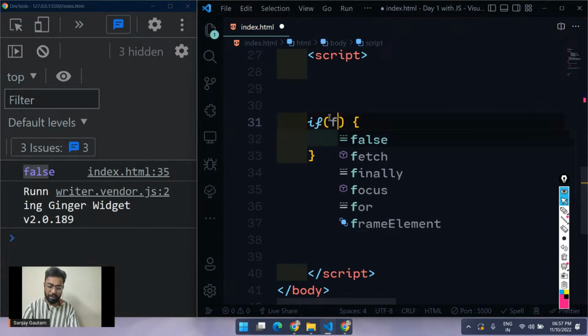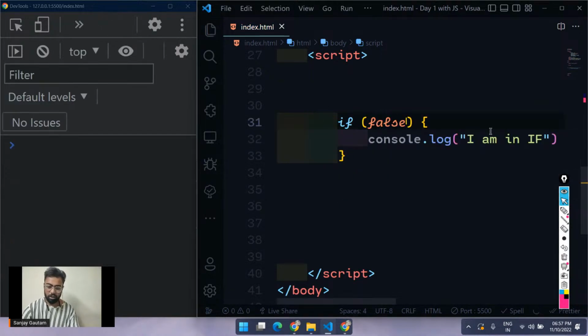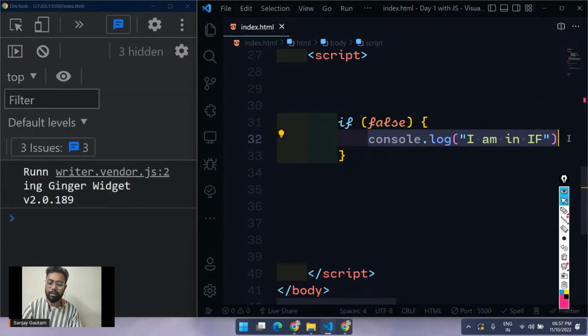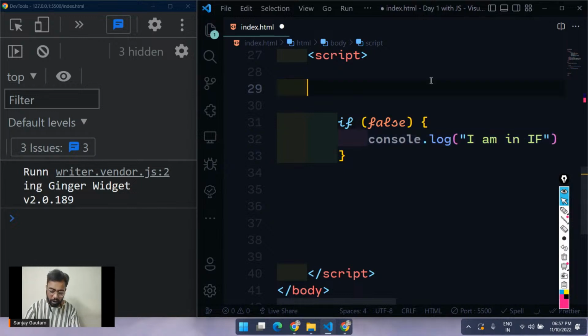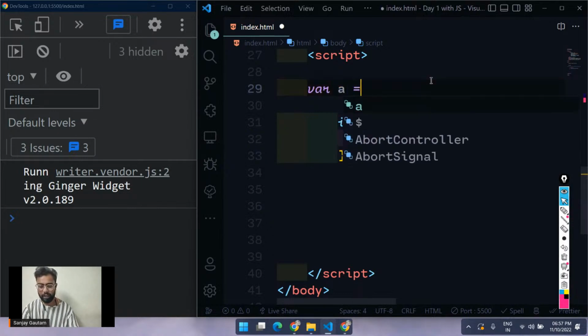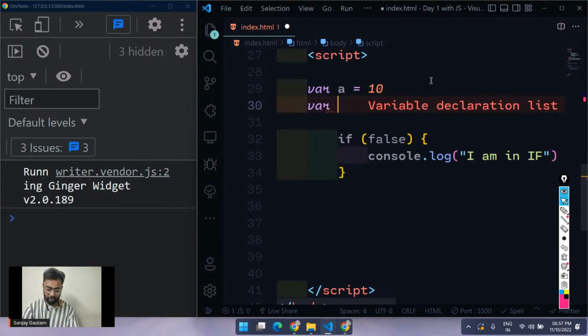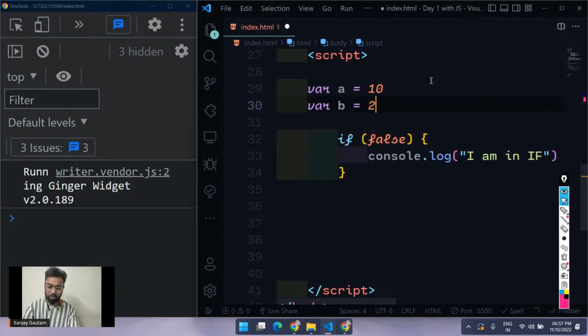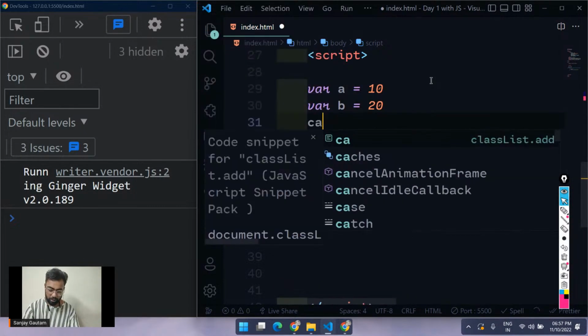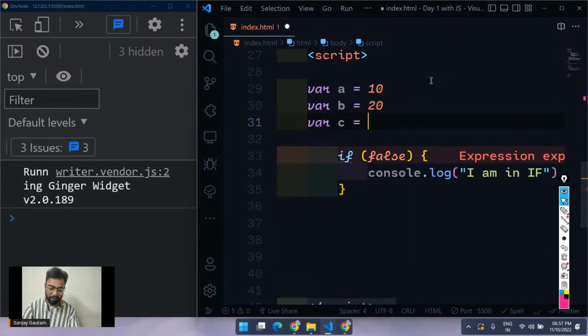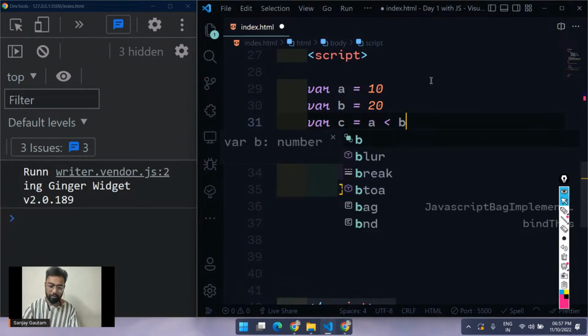If we were just passing false in here, this piece of code won't execute. But right now, I'm just going to create a variable. So a equals 10, b equals 20, and c equals, let's say, a is less than b.